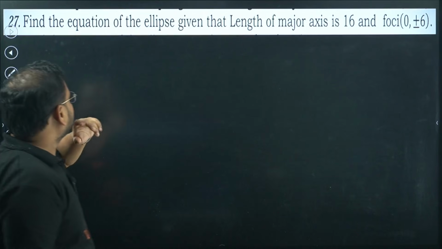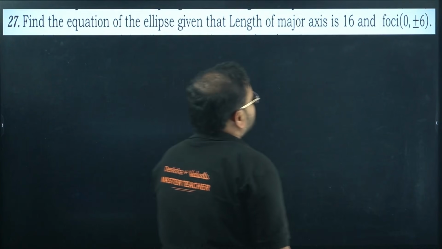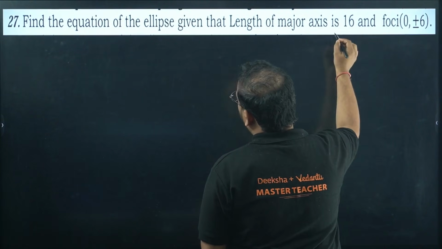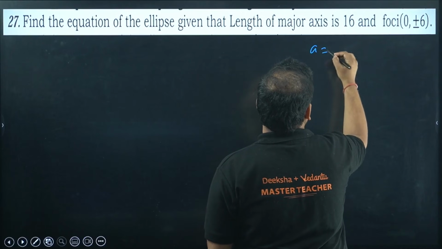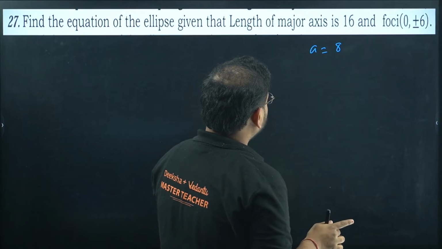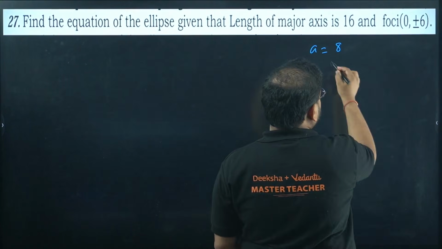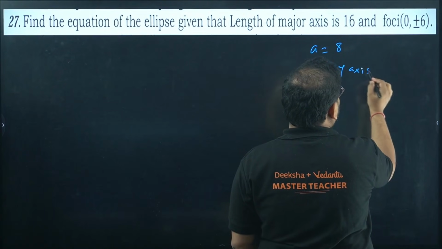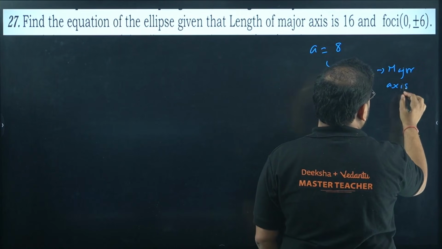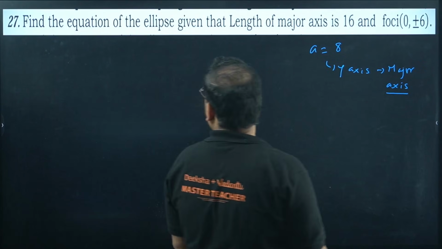Next. Find the equation of the ellipse given that the length of major axis is 16 and foci is 0, plus minus 6. Means C value is given as 6 over there. Major axis is given, right? So A value is, what is it? 8. A value is 8. It's on y axis actually. Check here. The foci is on 0, plus minus 6. Means this y axis is your major axis. Correct? Because 0, plus minus 6 is there. That's my major axis.